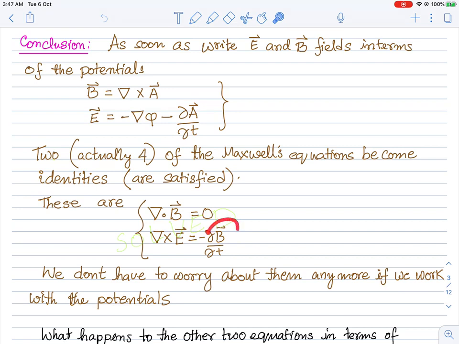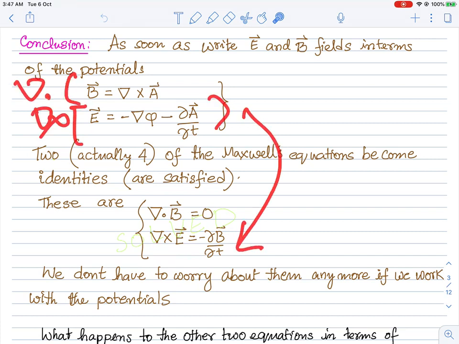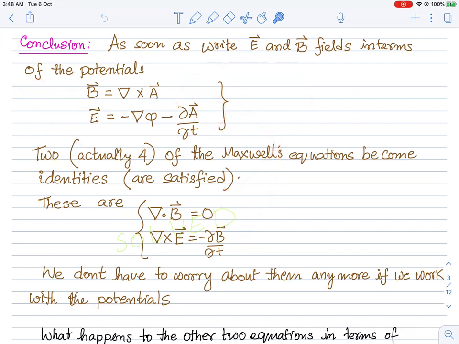So the curl of the gradient would vanish, and the curl on this term would give me a del T of curl of A, and curl of A is basically B again, so that's del T of B, and here I'll have the curl of E. So we just need to take a curl of this equation to get Faraday's law here, and we have to take the divergence of this equation to see that the divergence of B is equal to 0.